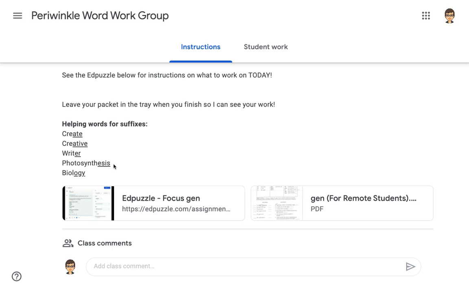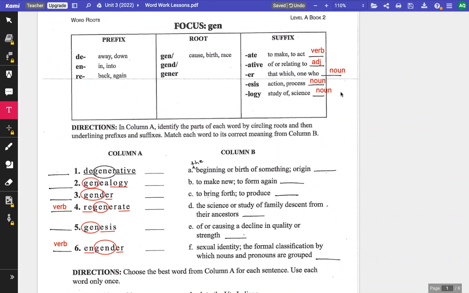Because it is a process, it is a thing, photosynthesis, and words ending with "esis" are nouns. You might also know the word thesis when you have an idea for an essay that you are writing. Your thesis is the idea that your paper is focused on, and that is a noun.